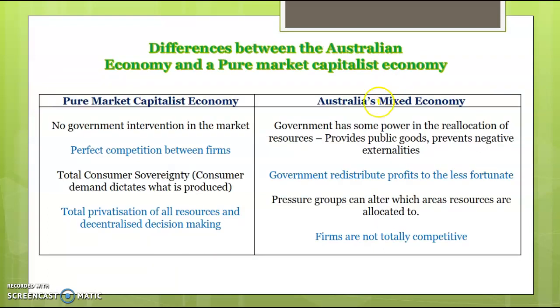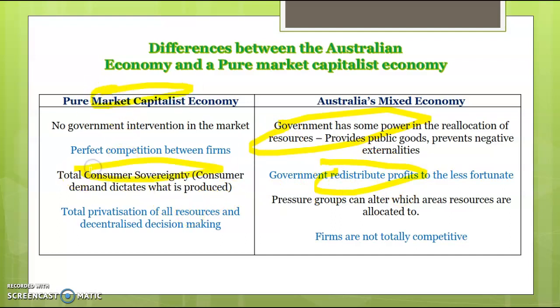Okay, so Australia's economy is a little bit different to a pure market economy. So the government does have some power to reallocate resources. They redistribute profits to the less fortunate, whereas a purely market capitalist economy would have pure consumer sovereignty, pure privatisation of all privately owned resources and no government intervention.